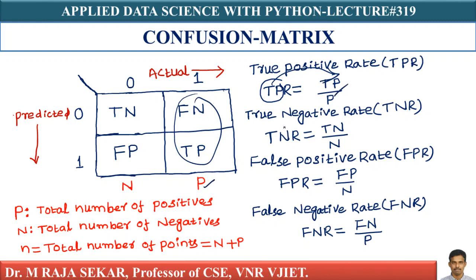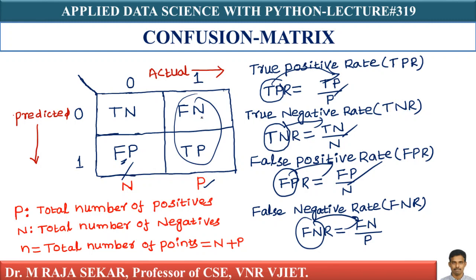What is my TNR? TNR means TN by the sum of the column in which TN is present. TN is present in this particular column whose sum is N. Therefore, TN by N. What is false positive rate? False positive rate is FP by the sum of the column in which FP is present. FP is present here, and the sum of the column is N. In a similar manner, false negative rate is FN by the sum of the column in which FN is present, that is FN plus TP, that's P.